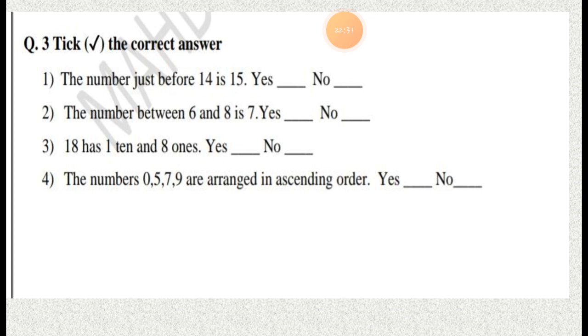Now let's read question number 1. The number just before 14. Just focus on the line. The number just before 14. Here you have to think of the number before. The number just before 14 is 15. Is this the correct answer or not? If this is correct, we put a tick at the yes place. Otherwise, we put it at the no place. So, what is the right answer?